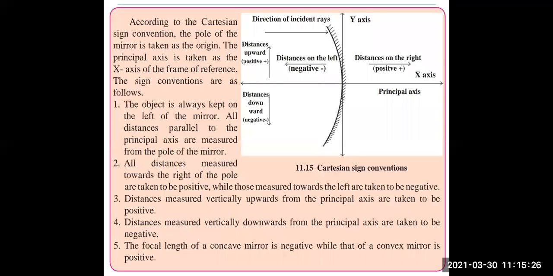These are the important sign conventions which help in solving the numericals which are given. So draw this diagram and write all the things mentioned on the x and y axes so that you will remember this diagram.